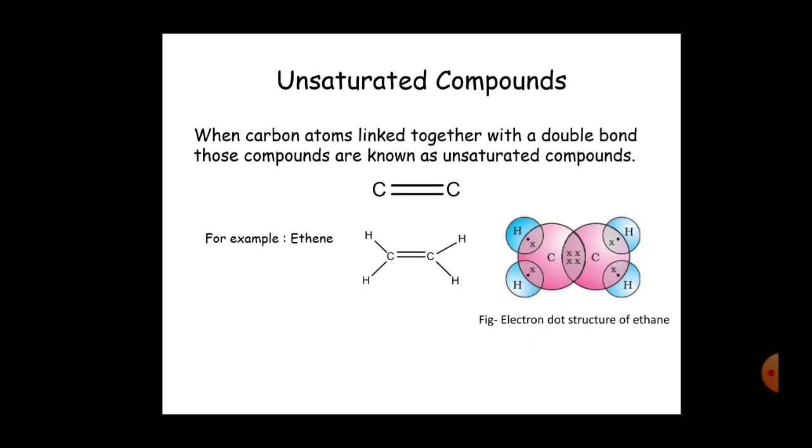After that, unsaturated compounds are those in which carbon forms double or triple bond with another carbon atom. Here we can take example of ethene. In case of ethene, carbon forms a double bond and the resultant compound is shown in electron dot picture.